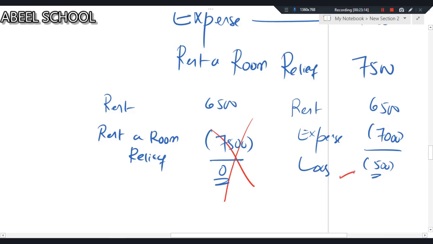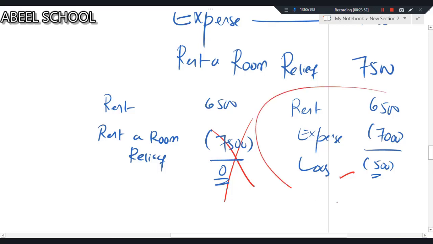In that case, we will be deducting expenses. Because if we are having a loss, the benefit is that by using this loss, we can save the tax. So simply you need to remember, if you come across a situation where after deducting the expenses from the rent you have taken from the room you're having a loss, then go for that. Because rent a room relief cannot result in loss. Even if mathematically negative comes, we have to write 0, which we did. So in a question where after deducting the expenses the final answer is loss, then we will opt for that.